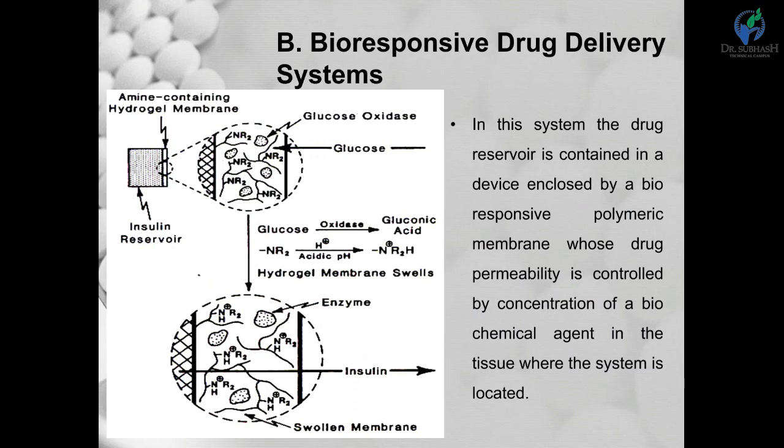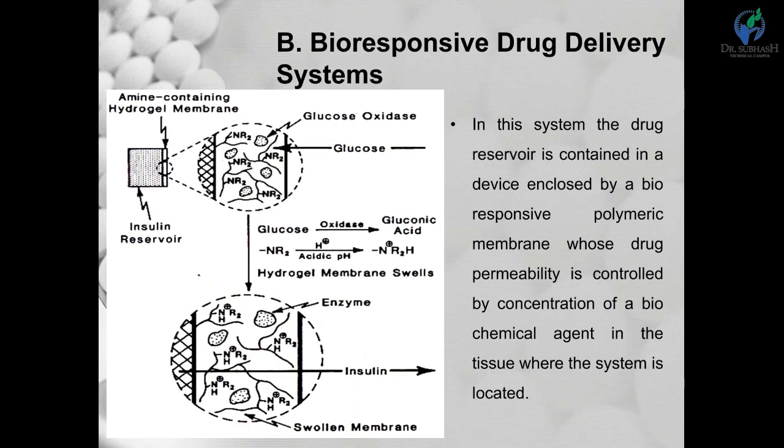So in the presence of that oxidase, glucose converts to gluconic acid, and the amine NR2 groups are protonated to form NR2H, and then the hydrogel membrane becomes swollen and permeable to the